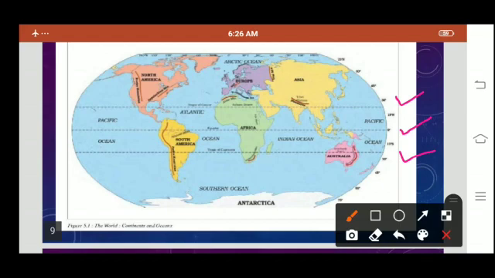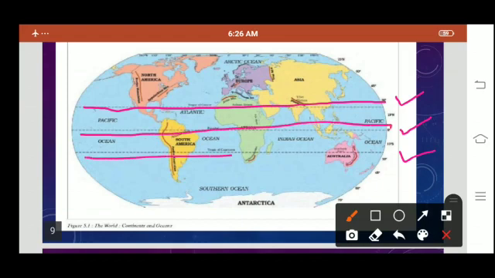Now we see in the picture that Africa has the Tropic of Cancer passing through it, it has the equator passing through it, and it also has the Tropic of Capricorn passing through it. So it is the continent where all three lines pass through it, that is the equator, Tropic of Cancer, and Tropic of Capricorn.